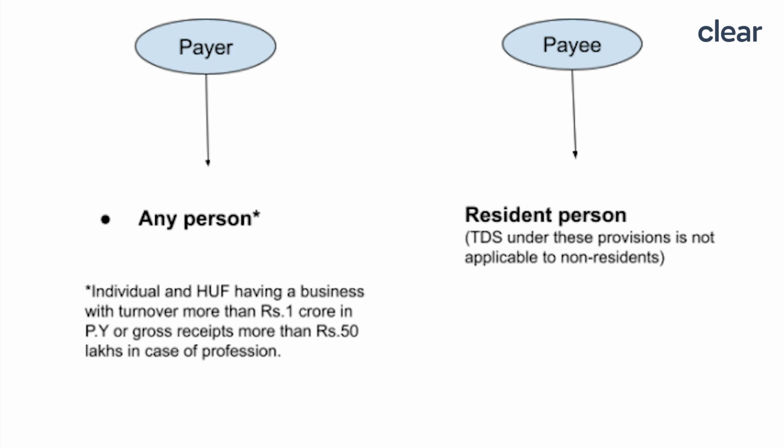That's clear, right? Now, coming back to the payer, there is one condition, that is, in case of individuals and HUF, these provisions will become applicable only if they have a business with a turnover exceeding rupees 1 crore in the previous year, or in case of profession, the gross receipts are more than rupees 50 lakhs. So, why is this condition added?